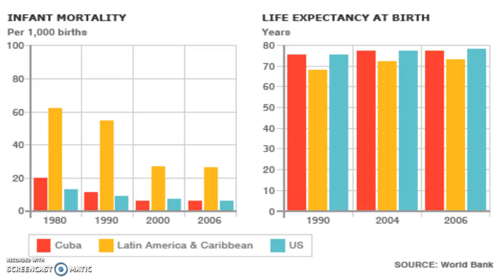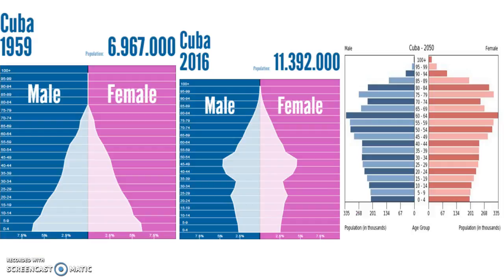Cuba's infant mortality rate has decreased from 20 deaths per 1,000 births in 1980 to less than 10 in 2006, whereas the U.S. went from less than 20 in 1980 to less than 10 in 2006. The life expectancy in Cuba and the U.S. was mid-70s in 1990 and up to almost 80 this year. The projected infant mortality rate should be lowered by a bit every year. The life expectancy rate should be raised by a bit each year.